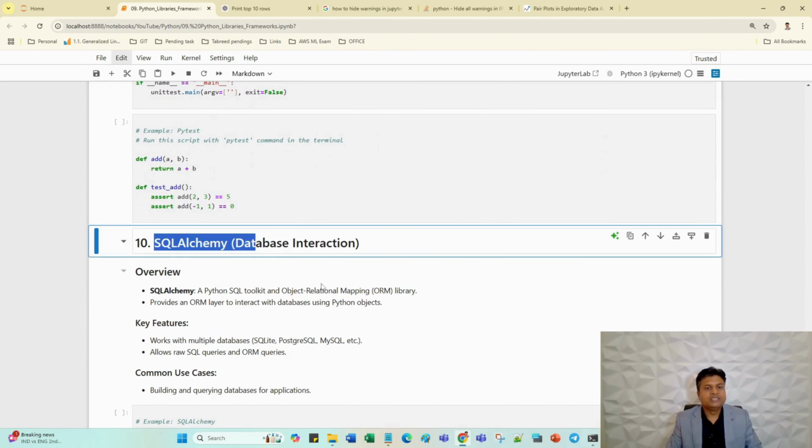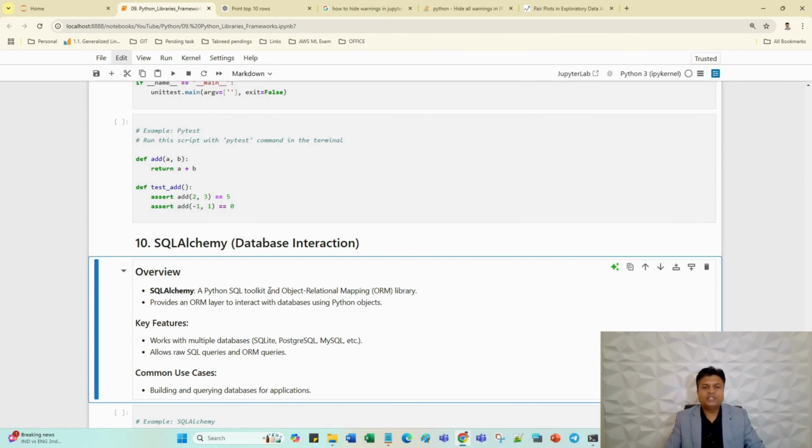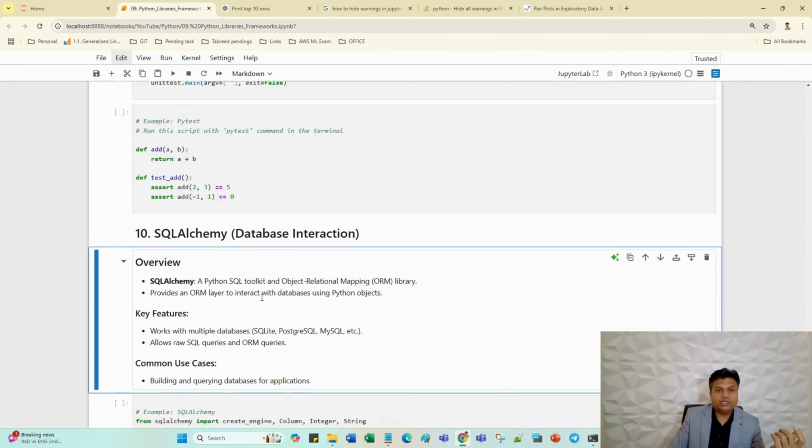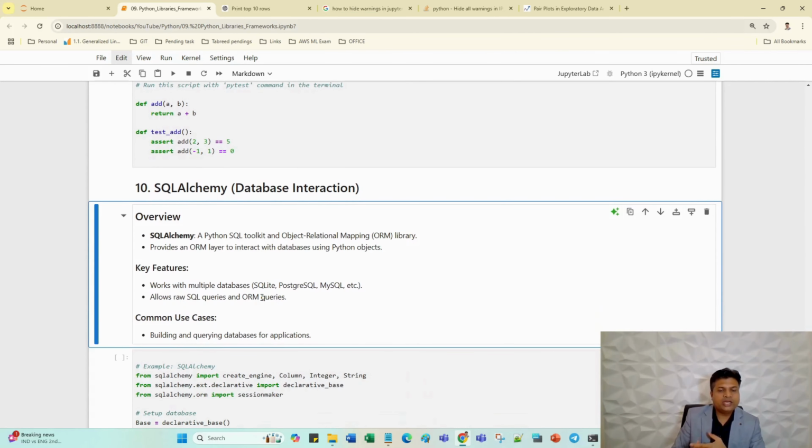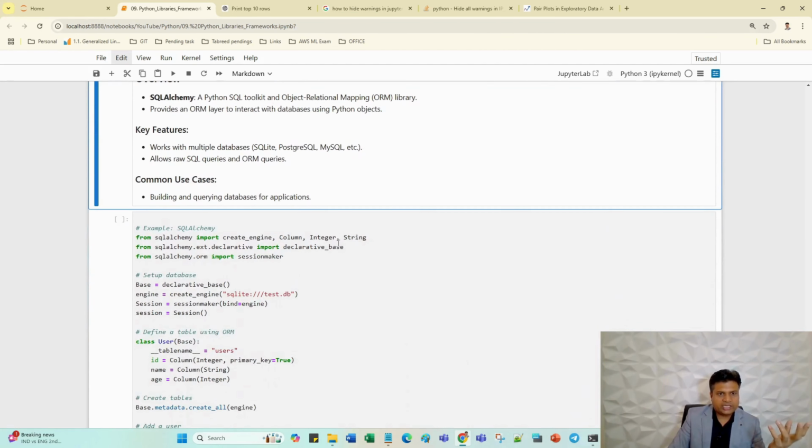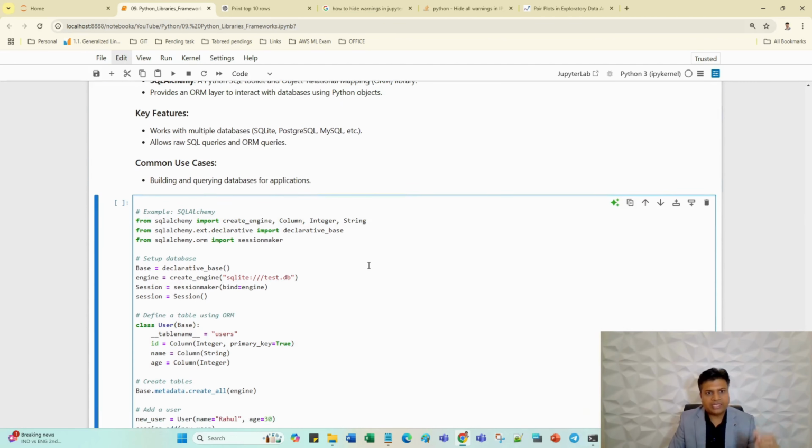SQLAlchemy. This is the best library to interact with a database. When we have huge data, maybe in a PostgreSQL database, MySQL database, SQLite database, MS SQL database, Oracle database, or any other database, we use the SQLAlchemy library to make the connection with the database and fetch the data. Here I have mentioned some examples.